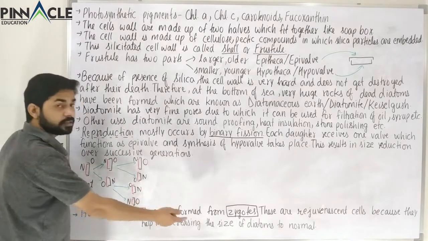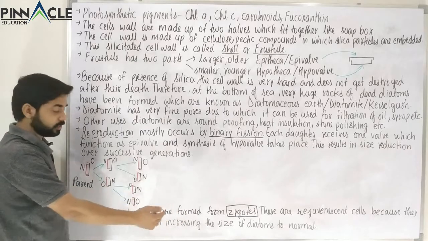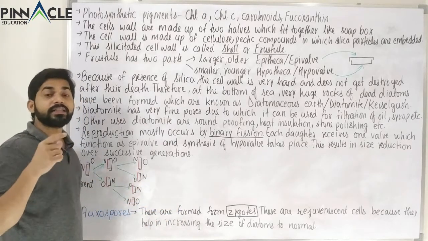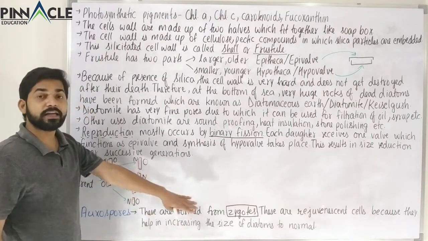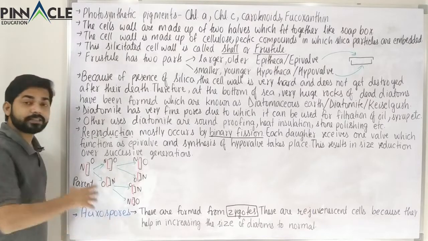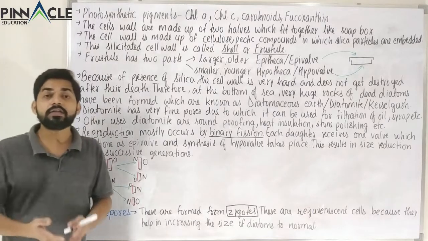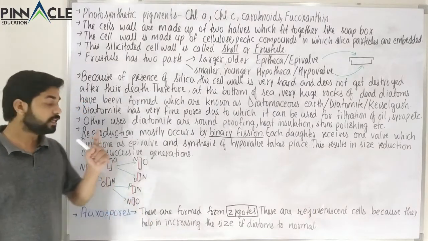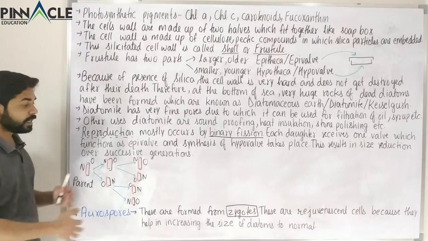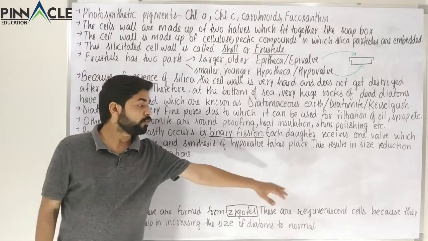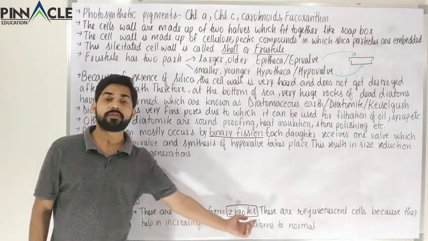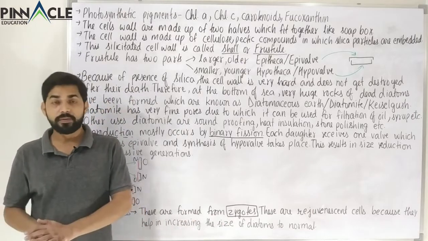After a certain number of generations, the size has been reduced to very small, and then zygote formation takes place and therefore the auxospores will be formed. After this auxospore, the size of the offspring will again increase to normal. So we can say that this is a rejuvenescent spore because it helps in increasing the size of diatoms to normal.